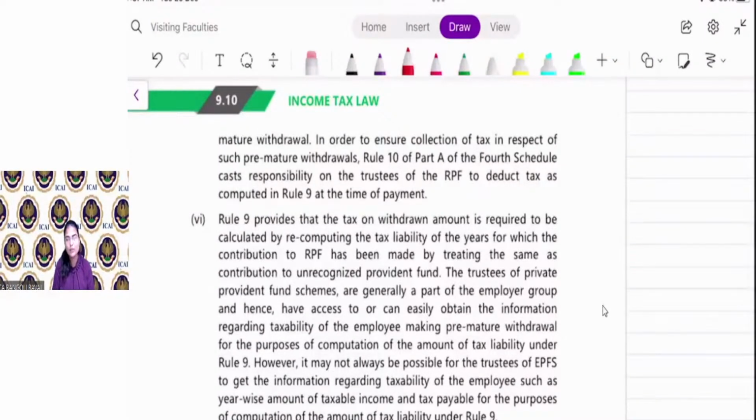Ill health of the assessee only, so that he is not able to work, not the family member.